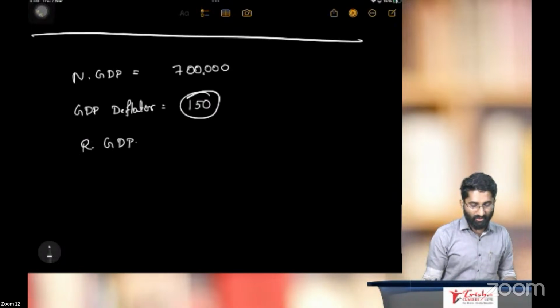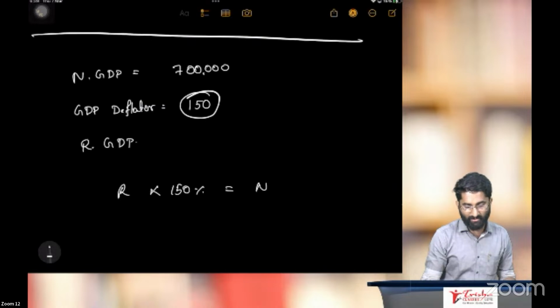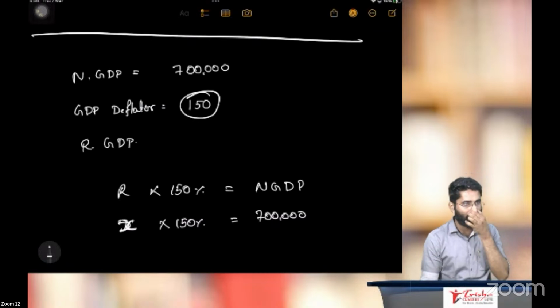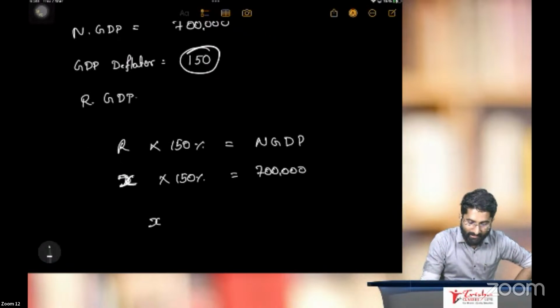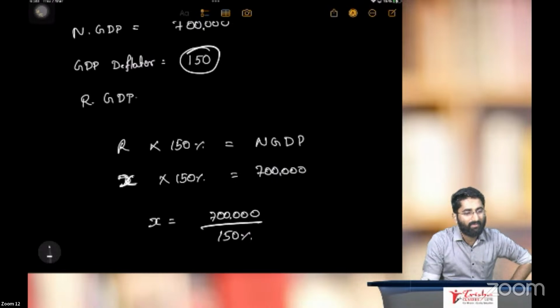I told you nominal GDP is 150% of real GDP. So that means real GDP multiplied by 150% is equal to nominal GDP. What answer you have to get? Nominal GDP is 7 lakhs. Let X be the real GDP. X into 150% gives nominal GDP. So X is equal to 7 lakhs divided by 150%. What is 150%? 150 divided by 100.